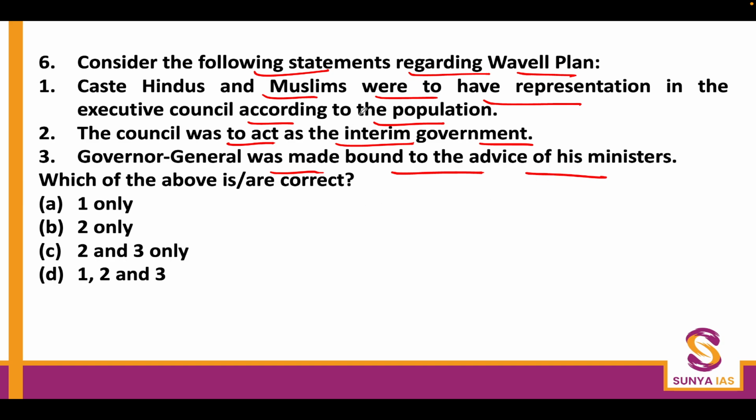Now, the whole story behind the Wavell plan or the Shimla conference of June 1945 was that Winston Churchill, after the May 8th victory over Nazi Germany, was looking for alternatives or options so that he could show the British population that he had also resolved the issue in India, before going to the July 1945 election.